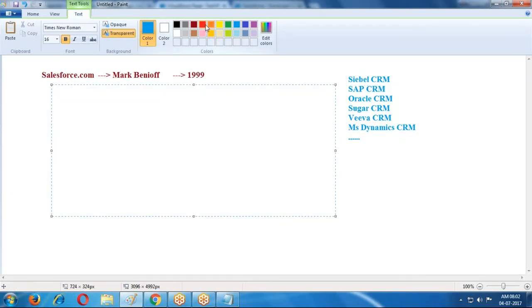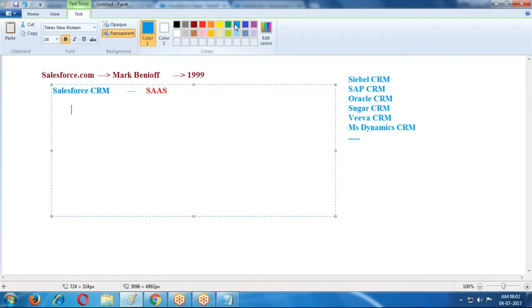Salesforce company implemented one application. Salesforce CRM is the one application, customer relationship management. This application is released as software as a service. What type of application? They released it as software as a service. What is the advantage of software as a service? No need to install this application. Directly log in to Salesforce and use these applications directly.